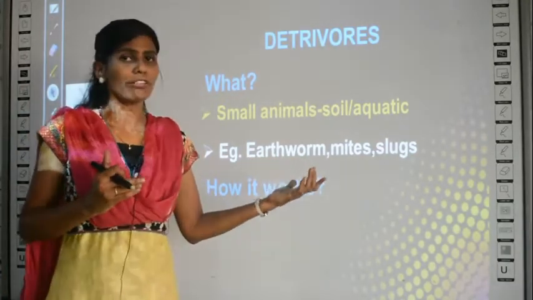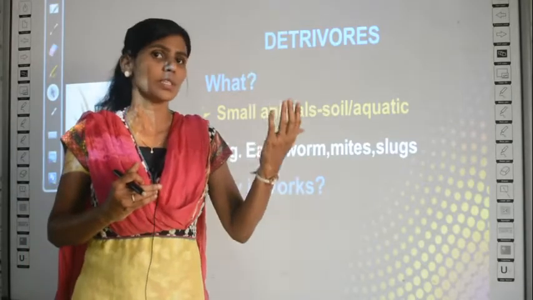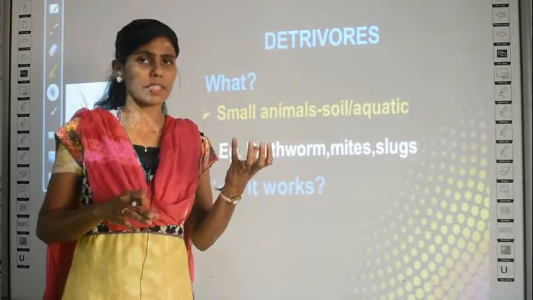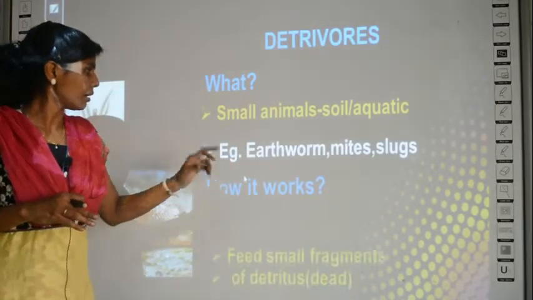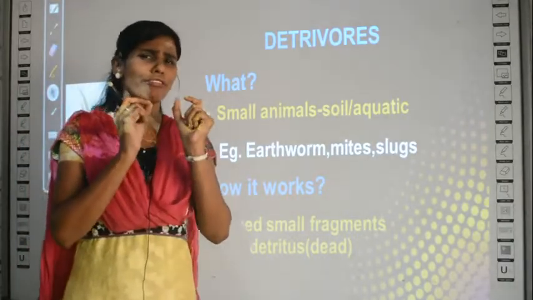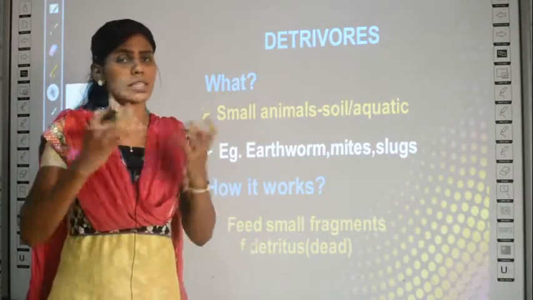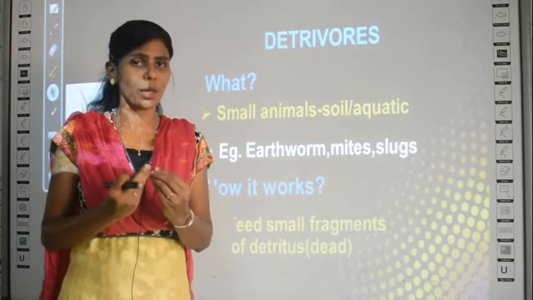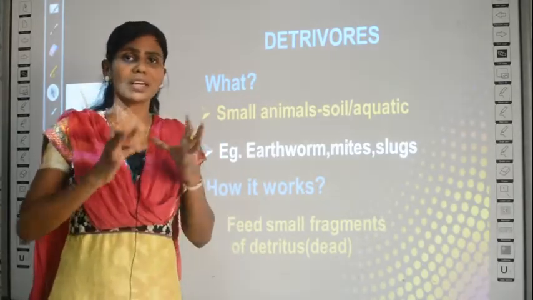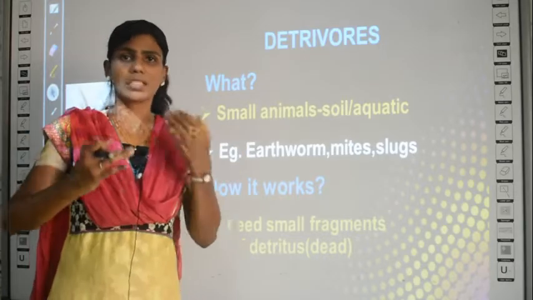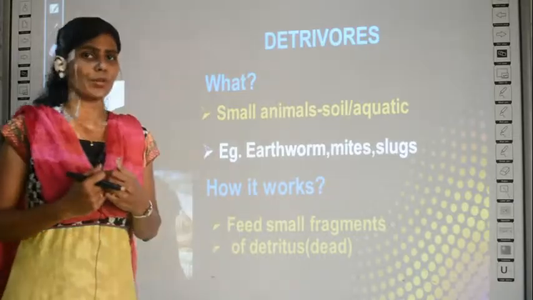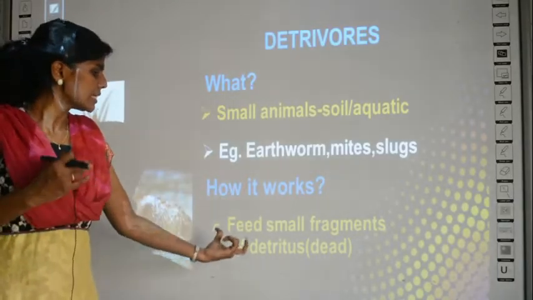Okay, and one more difference is that decomposers function by producing enzymes, and they break down the organic material. These detritivores, what they do is just eat small fragments of waste, just how we eat food particles. Similarly, small materials they will eat directly. They will not produce enzymes like the decomposers, they will just consume it as food. Okay, the small fragments of detritus.